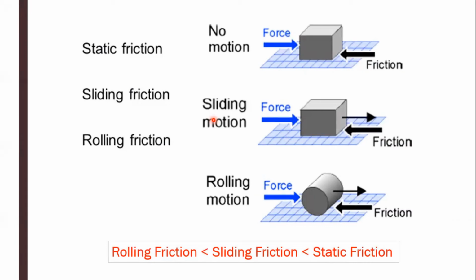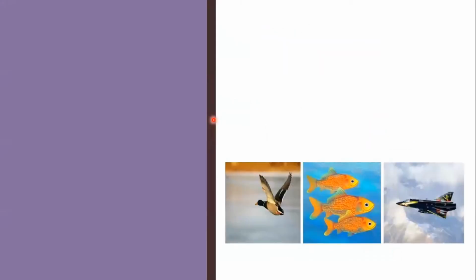Then what about liquids and gases? Gases and liquids are generally known as fluids. Similar to solids, fluids also provide friction that is called fluid friction.